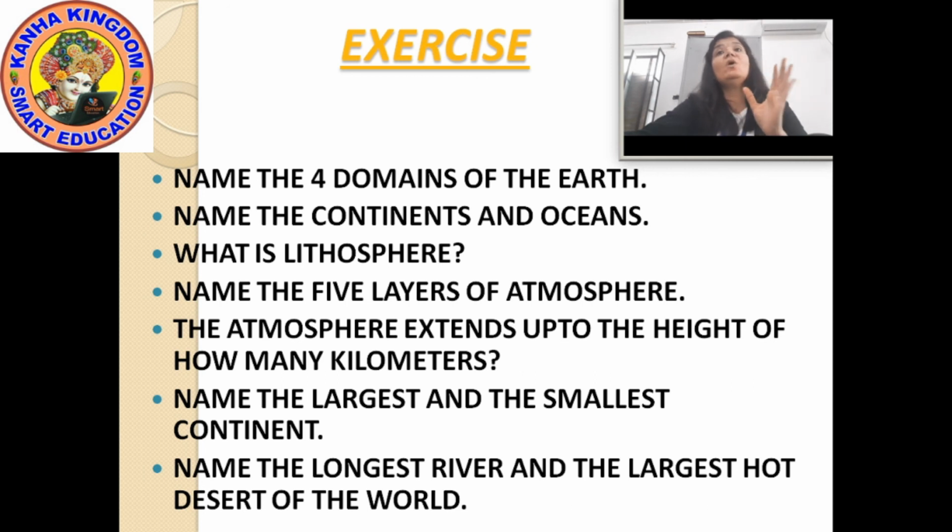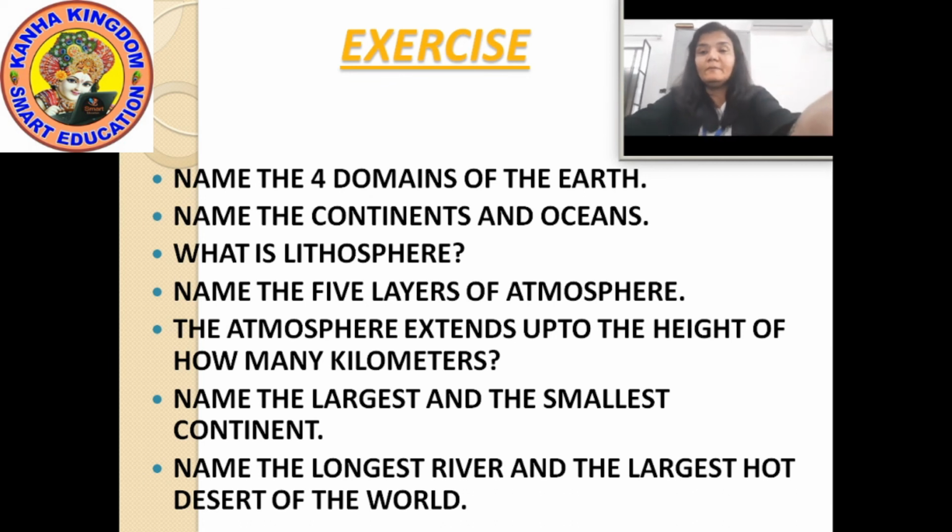Next, name the continents and oceans. How many continents? 7. How many oceans? 5. Now the names. When I had explained, you must have written it, right? The 7 continents are Asia, Europe, Africa, North America, South America, Antarctica and Australia.